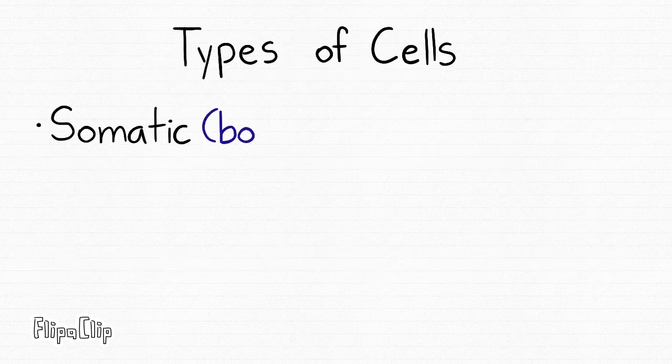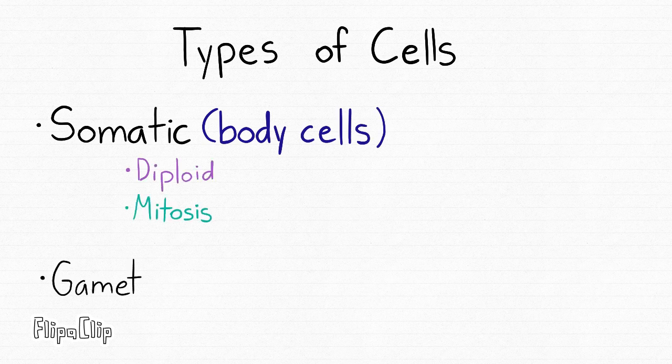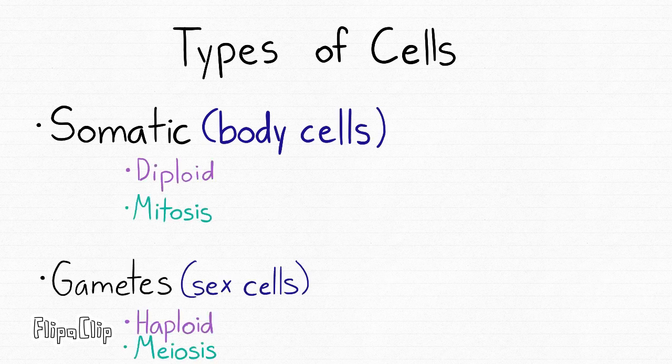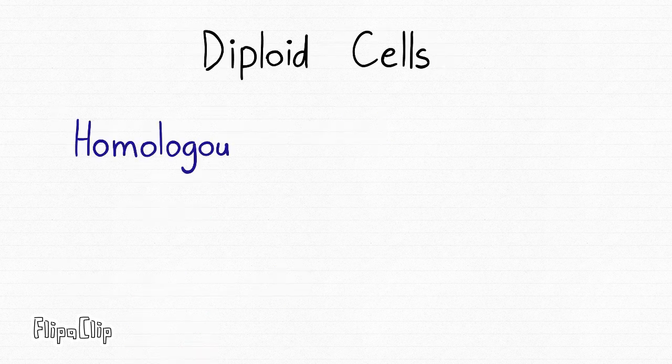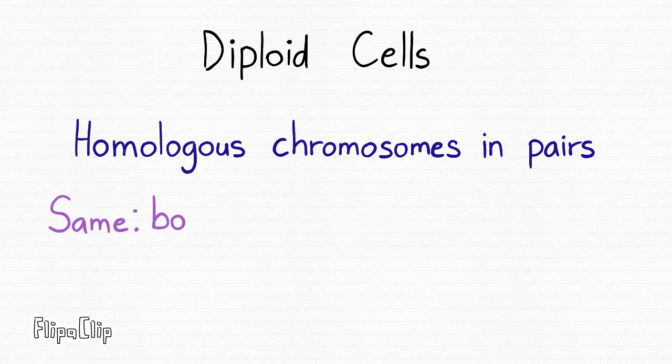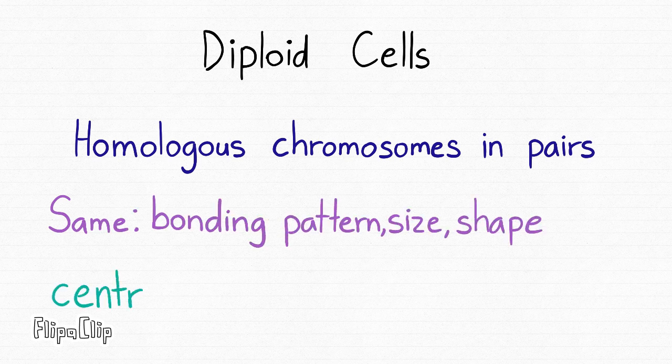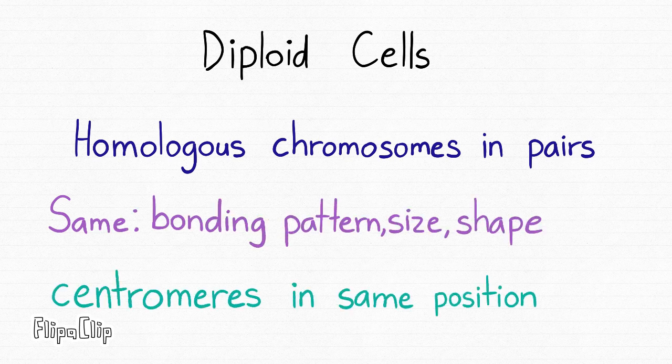Cells. Somatic cells, also known as body cells, are diploid, and they are in mitosis. Next are gametes, otherwise known as sex cells. They are haploid, and they are in meiosis. Diploid cells have homologous chromosomes in pairs. They have the same banding pattern, size, shape, and centromeres in the same position.